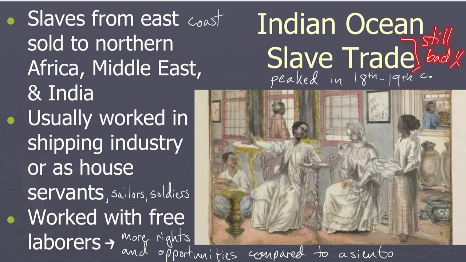So even if you're comparing Old World slavery with New World slavery, you can say, okay, here are some similarities, here are some differences. This one was more deadly, this one was less deadly. These enslaved peoples had more rights, these enslaved peoples had less rights. But in no uncertain terms should you ever say, oh yeah, this slavery was good or this slavery was bad. Across the board, it is bad. We're just comparing and contrasting the different types of coerced labor systems.